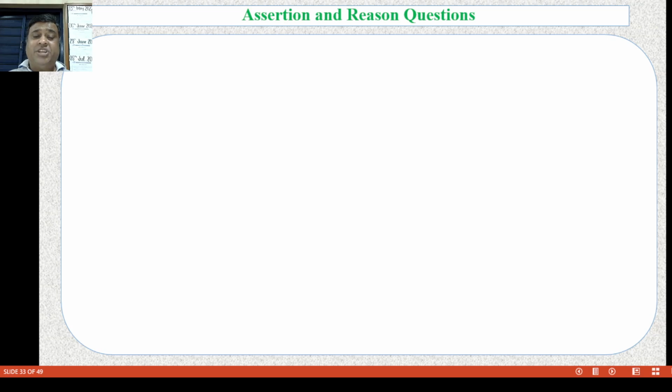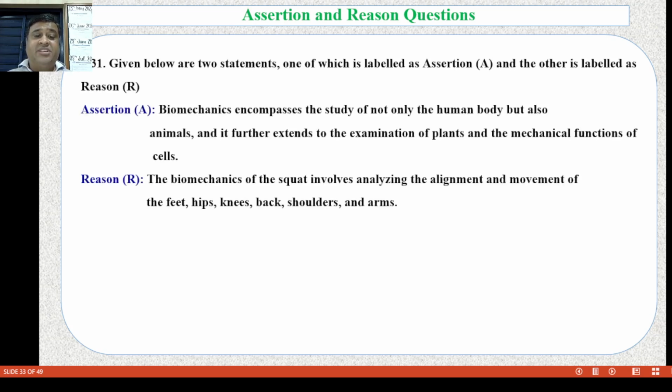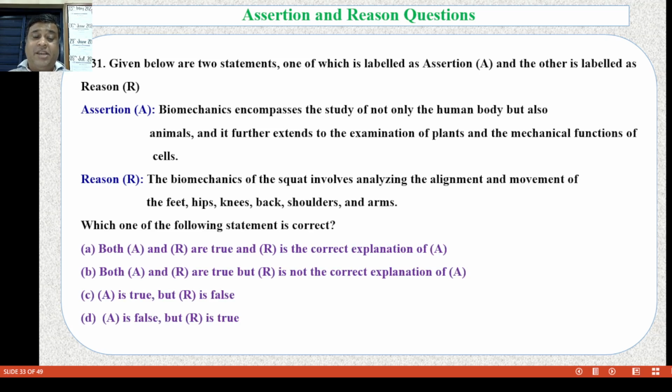Now next part of my session is assertion and reason questions. Question number 31. Assertion: biomechanics encompasses the study of not only the human body but also animals, and it further extends to the examination of plants and the mechanical function of cells. Reason: the biomechanics of the squat involves analyzing the alignment and movements of the feet, hips, knee, back, shoulder and arms. Which of the following statements is correct?